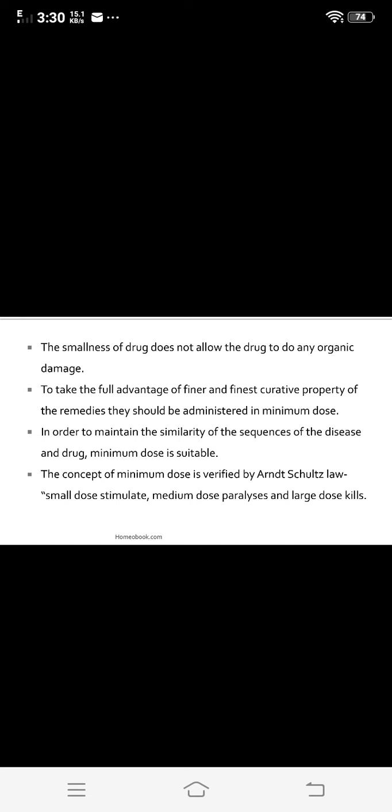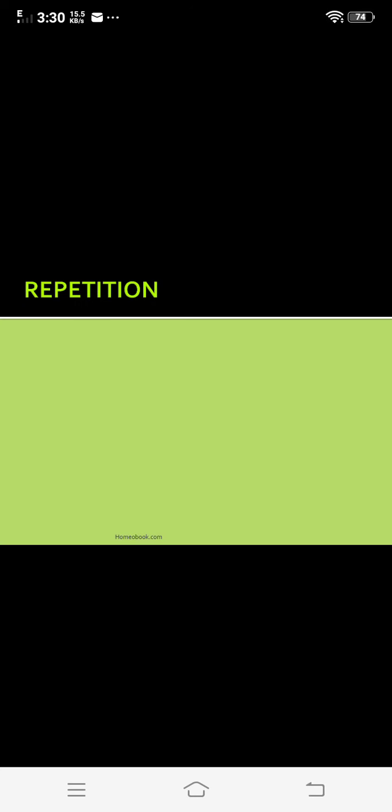Then, in order to maintain the similarity of the sequences of the disease and the drug, minimum dose is suitable. And it can depend on the concept of minimum dose, that is, a small dose stimulates, a minimum dose paralyzes, and a large dose kills. So this is regarding the minimum dose.